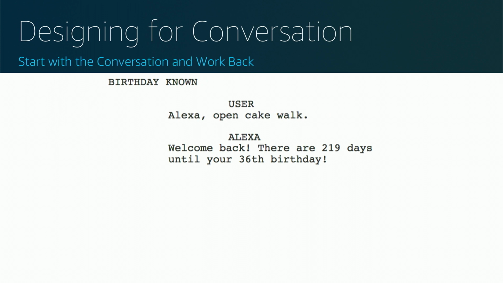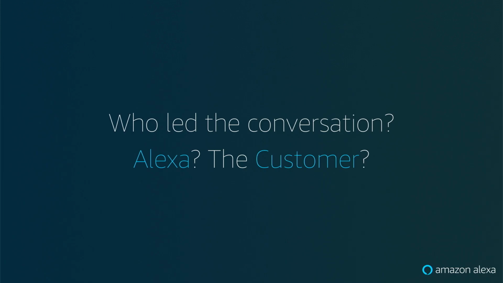In the case where the birthday is known, this is the second time the user interacts with the skill. The user says, Alexa, open Cakewalk. Alexa responds, welcome back. There are 219 days until your 36th birthday. So you can see these are our two main interactions. I have a quick question for you. Who led this conversation? Was it Alexa or the customer? Well, if you chose Alexa, you'd be wrong. It's actually the user.